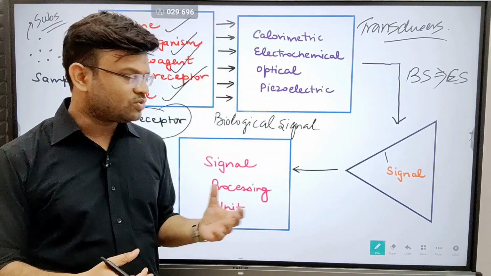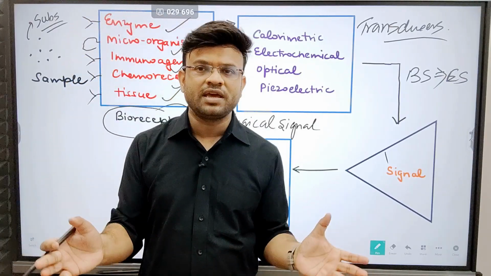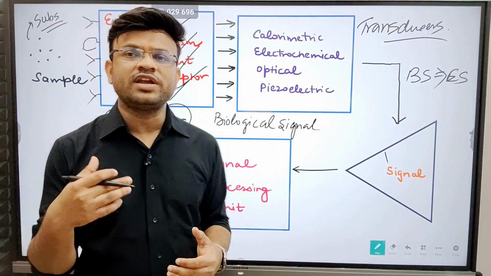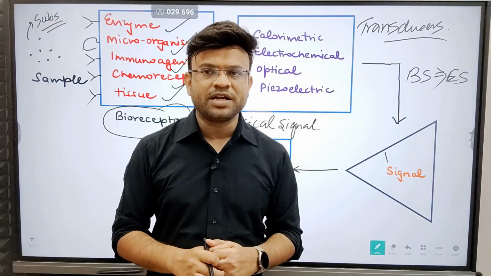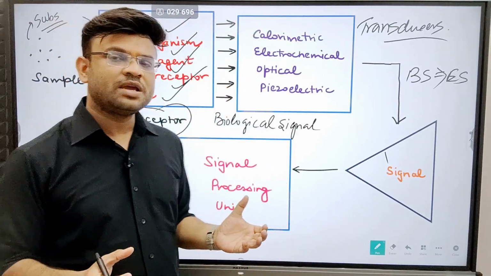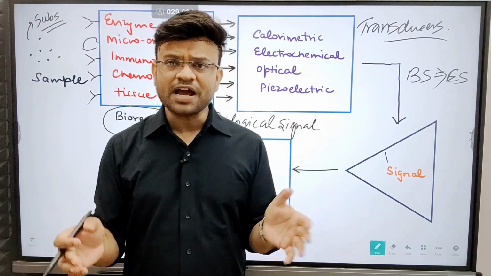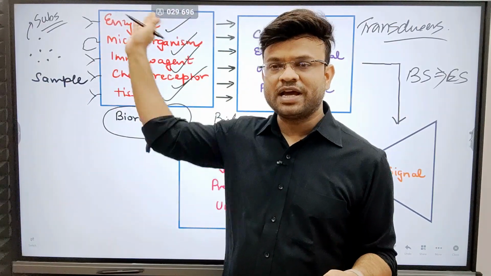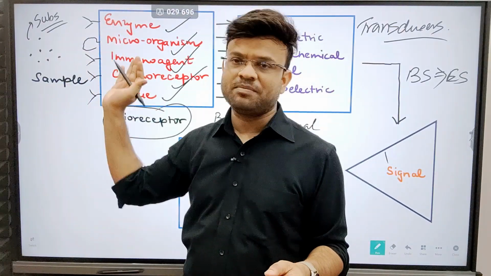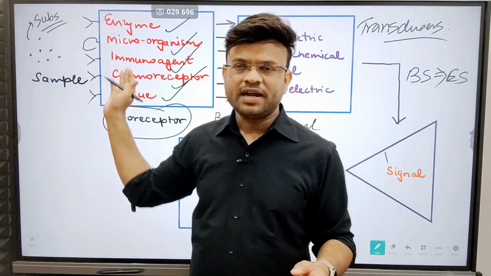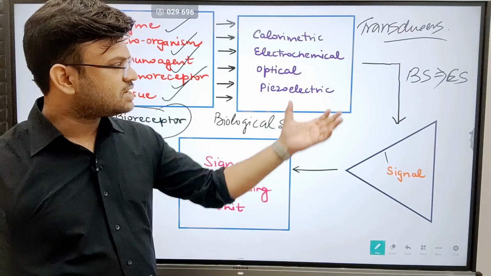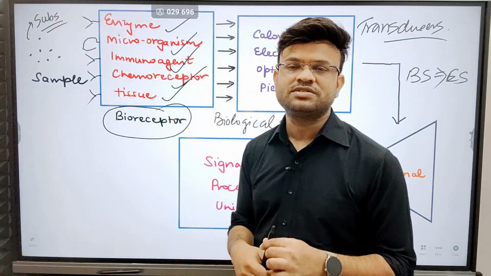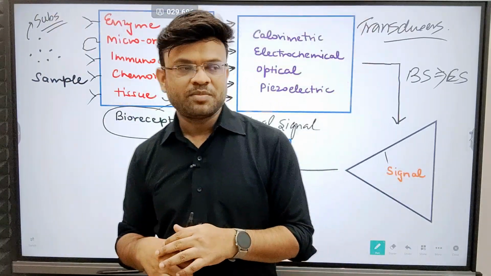It will be helping to display the electrical signal in a more readable way, so that we can understand it better. In this way, we would be able to see what exactly happened in the biological sample, whether it was reacting with the sample or not, and what the reaction was, which we can finally read over here. So this is basically a flow diagram of how a biosensor works. Okay, so I believe this would be clear.